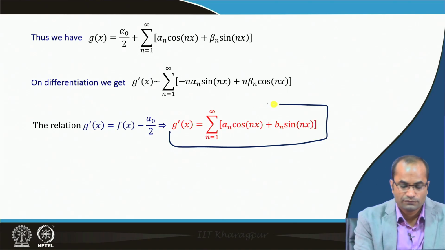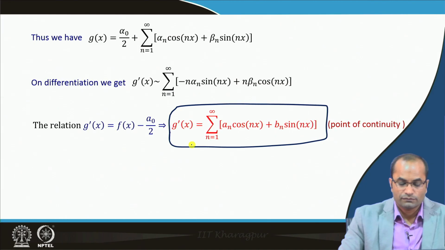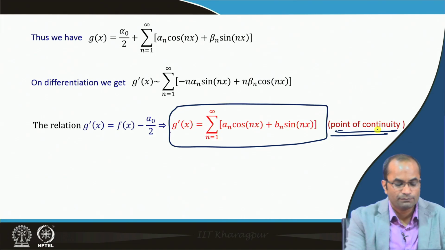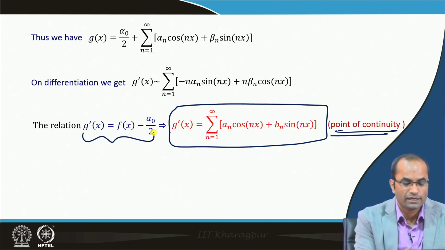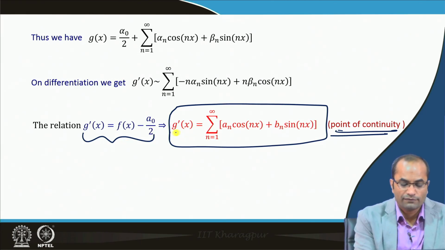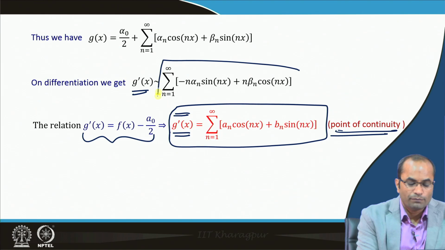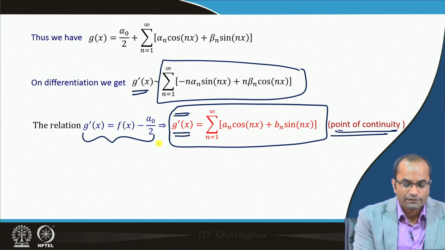So, we have this equality here with the Fourier series of this, which is equal to G prime, and at least this will be the case at the point of continuity, because we have this relation at the point of continuity. So we have the series G prime(x) equal to this, and also the Fourier series of G prime given by this. The only difference is in the left-hand side: this is exactly equal to G prime(x) at the point of continuity.